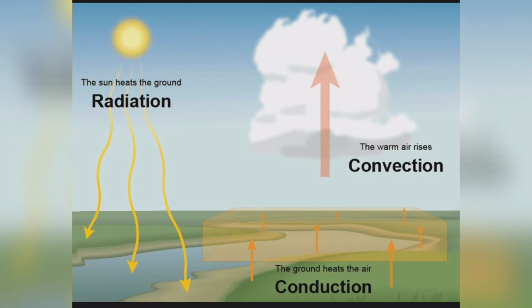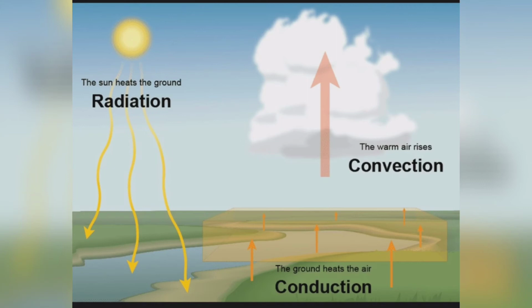As we know, the earth's atmosphere gets heated in this way, and this is basically called the method of convection.